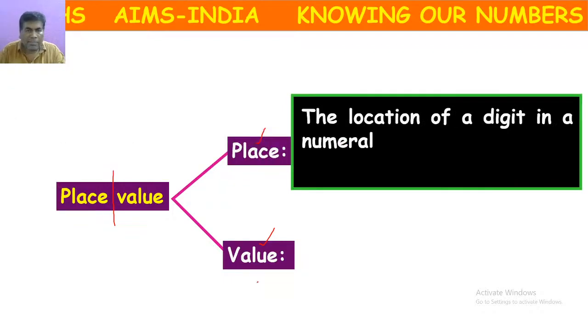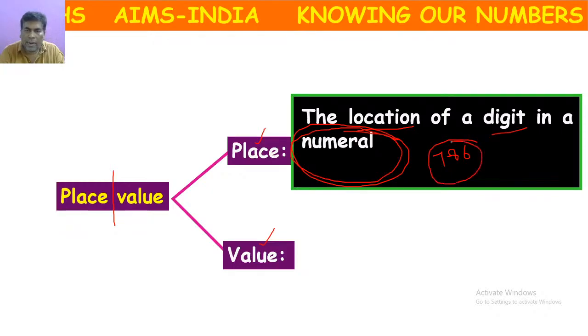Actually place means the location of a digit in a numeral. Already we have told number means it's a concept or idea. Representing that idea using digits is called numeral. Suppose 786. This is an example of numeral.